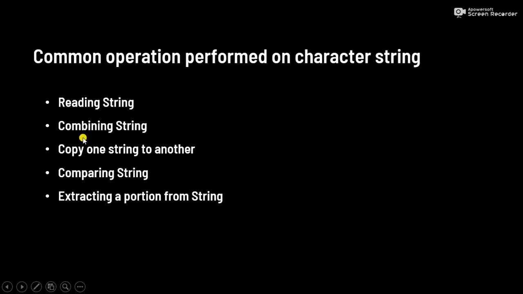combining two or more strings. Third one is copying one string to another. Fourth one is comparison of strings, checking whether two strings are equal or not. And another one is extracting a portion from a string, that is extracting a substring, a part of a string. So these are the common operations that we can perform on strings. We are going to see each type of operation in detail in our upcoming videos. Here in this video we are going to see how to declare and how to read a string.